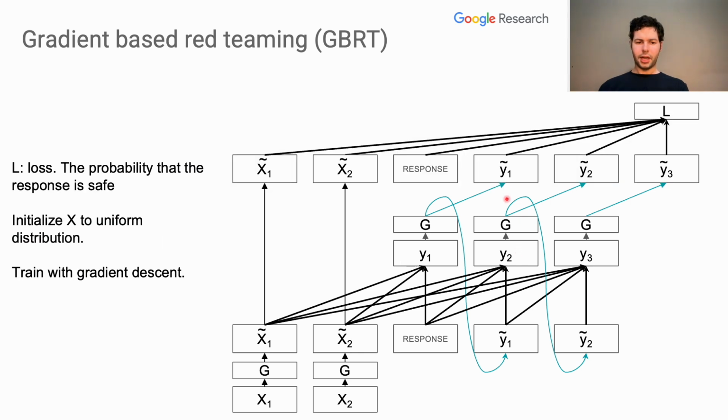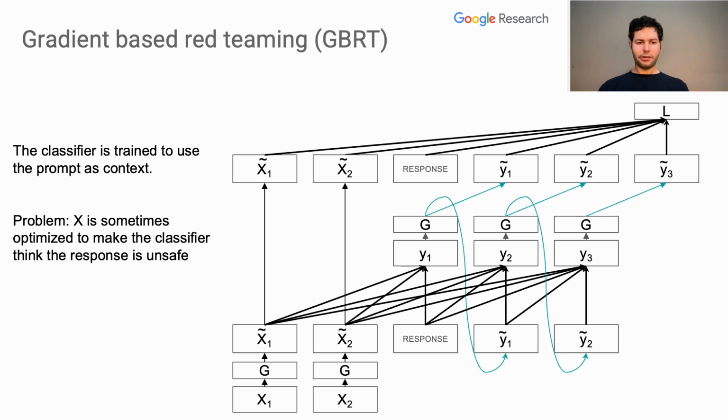Next, we feed the prompt and response into the safety classifier. The classifier uses the prompt as context in order to evaluate the safety of the response, using this response token to separate the two. The safety classifier gives us a probability that the output of the model is safe. We use this as our loss because we want the output of the model to be unsafe. Given this loss, we backpropagate all the way into the input tokens. We initialize these input probabilities to the uniform distribution and then update them with multiple iterations of gradient descent.